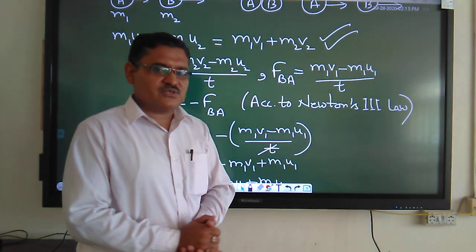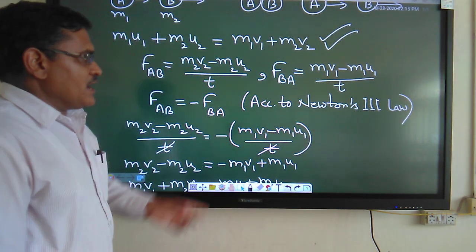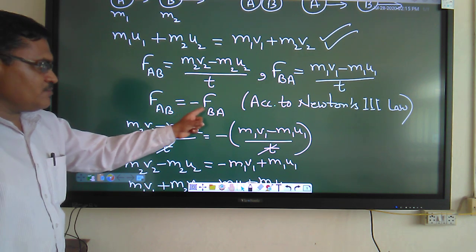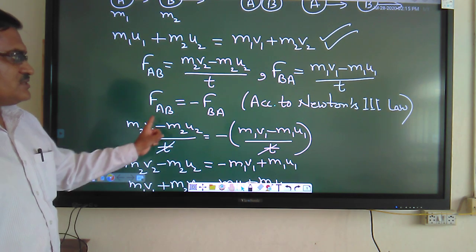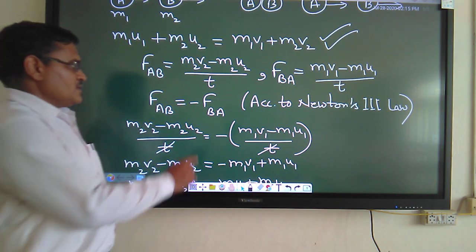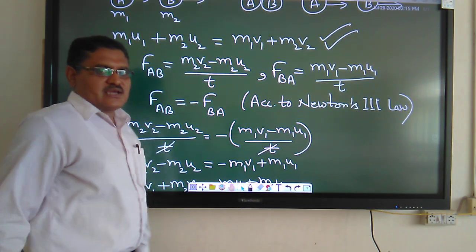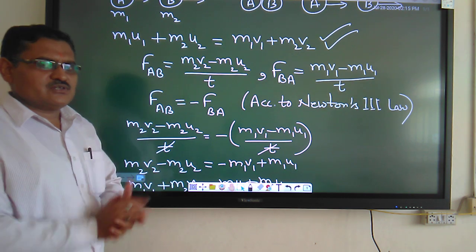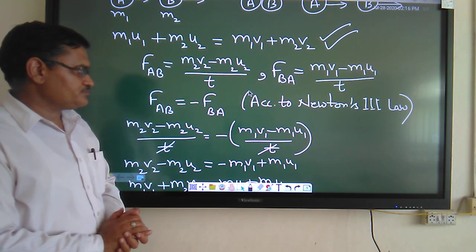Now it becomes the rate of change in momentum. According to Newton's third law, we can write FAB is equal to minus FBA. Action and reaction are the same in magnitude, but this minus sign says that it is in the opposite direction. Reaction is always in the opposite direction to the action.